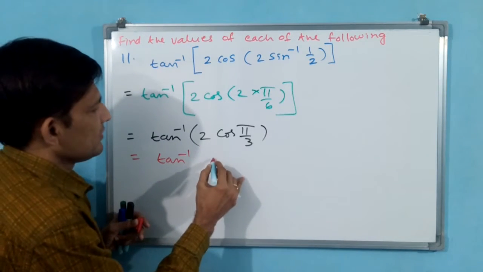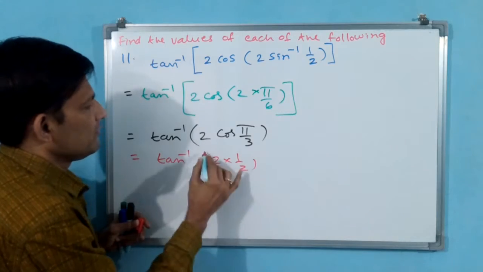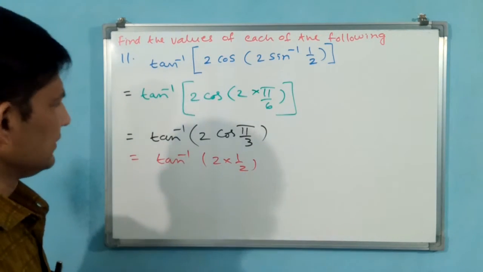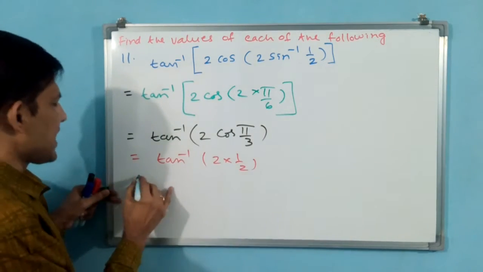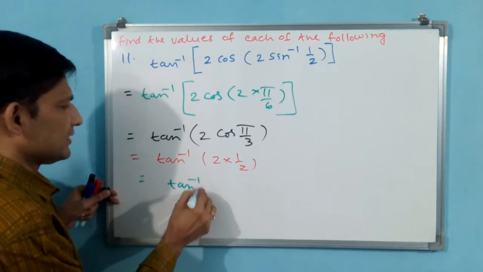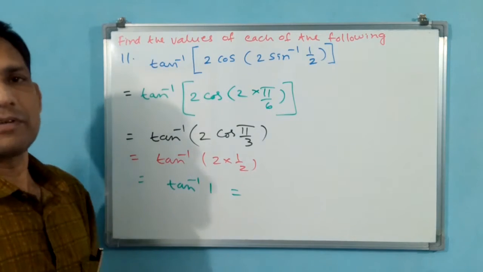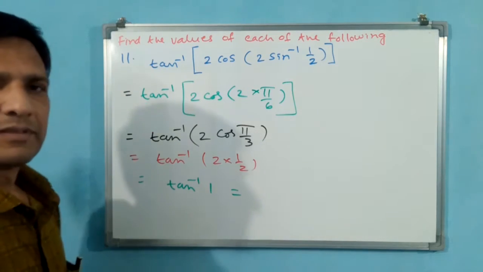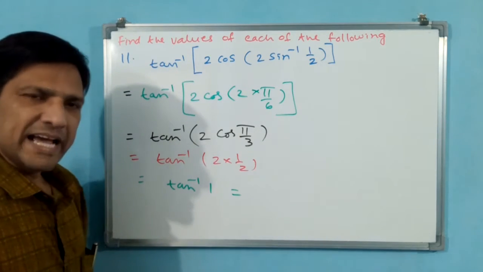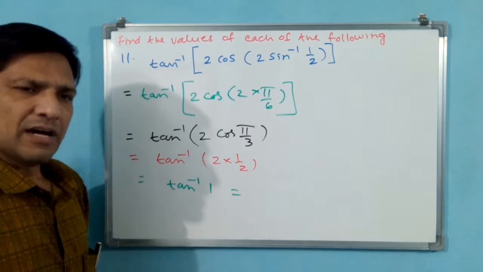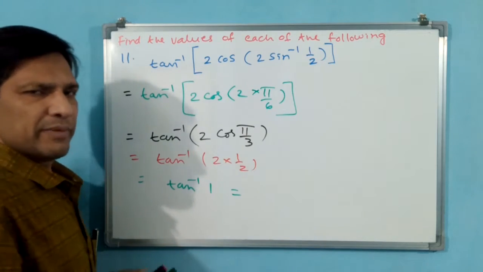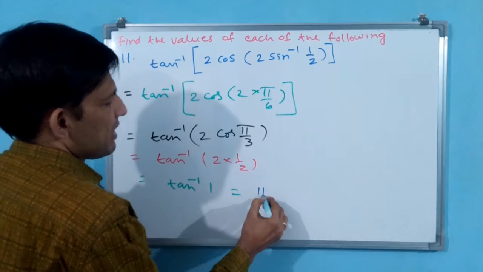You put 1 by 2, 2 into 1 by 2. Ultimately, what will come? Tan inverse 1. What will be tan inverse 1? Pi by 4, because tan and cot both become 1 at pi by 4 only. Now pi by 4.